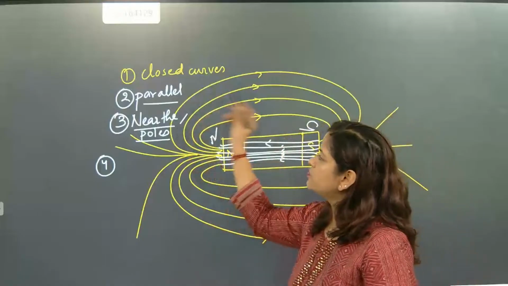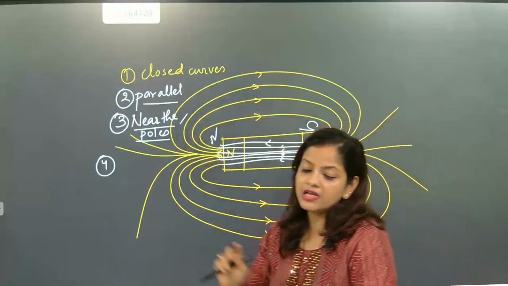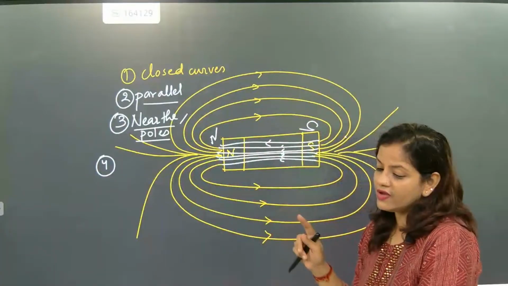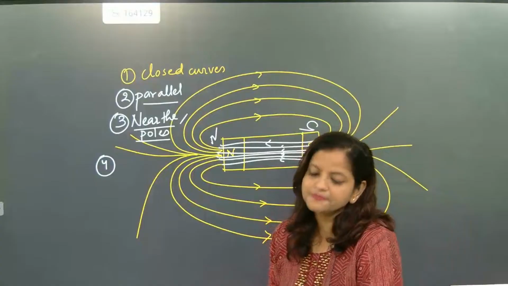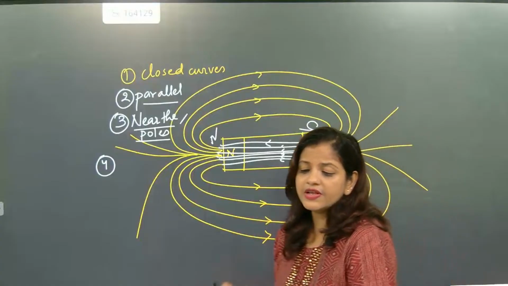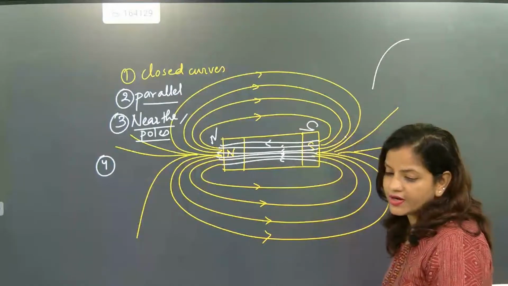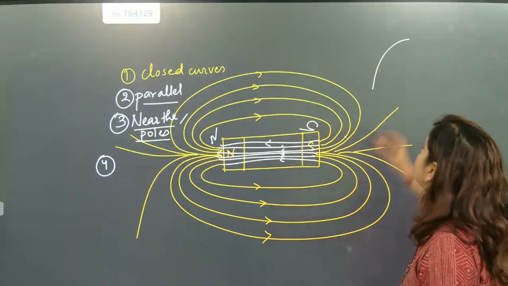Means these lines of forces you will be seeing, they will run parallelly in closed curve regions. They will run parallelly in closed curve regions, but they will never intersect each other. What is the reason they will never be intersecting each other? The answer is this is exactly one curve. Now this curve will have a tangent point.